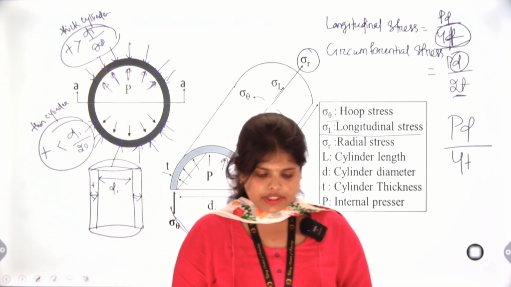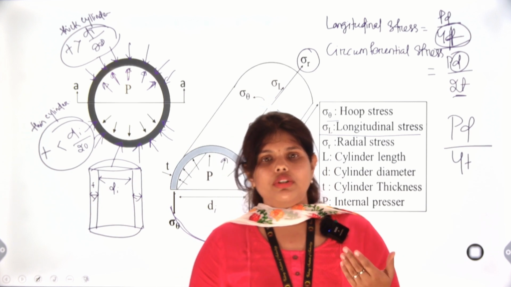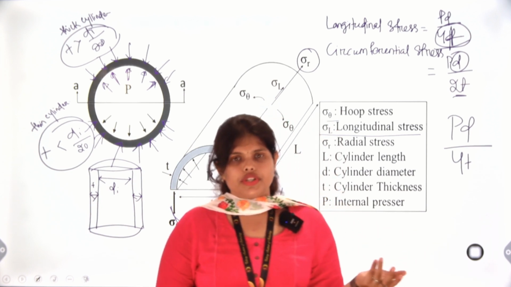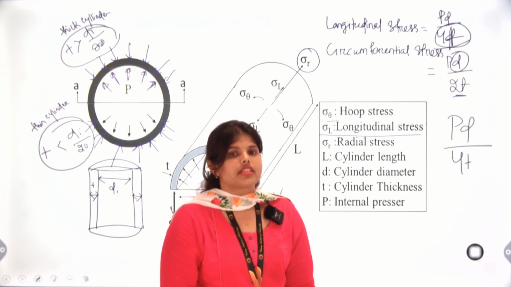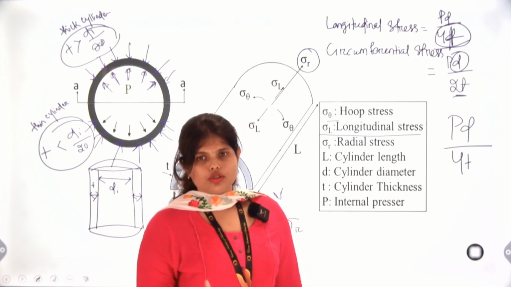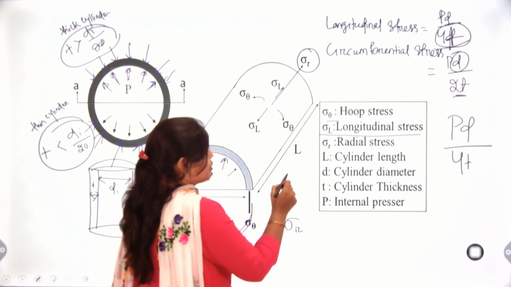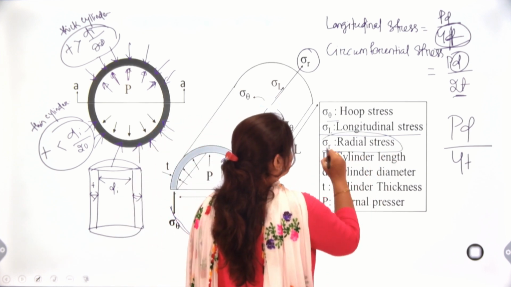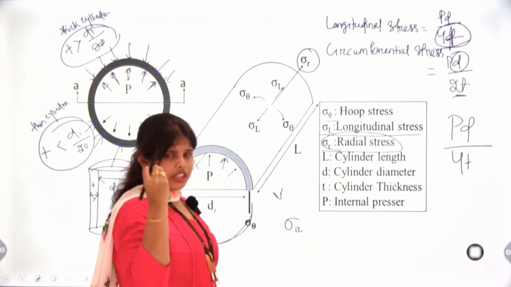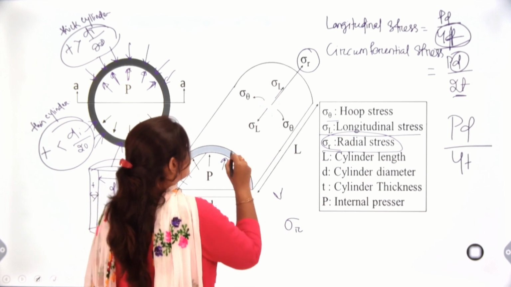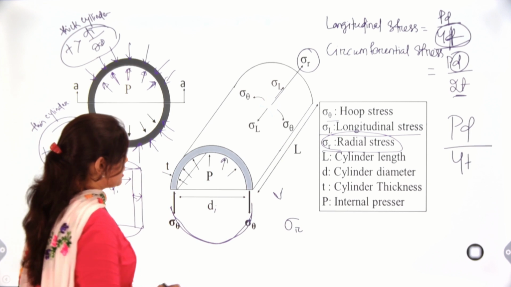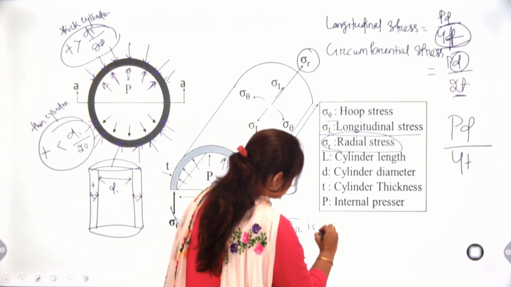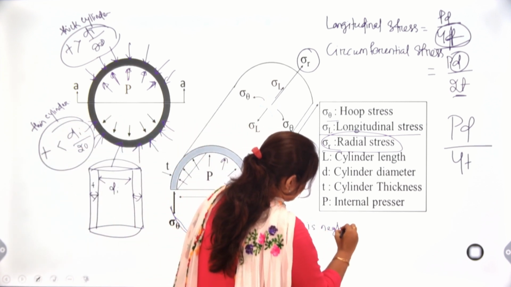When we solve numericals, we only consider our longitudinal stress and hoop stress. The main stress is hoop stress, and longitudinal stress we also consider. But normally sigma R, radial stress, as the magnitude is very minute, we don't consider it. Sigma R is negligible.